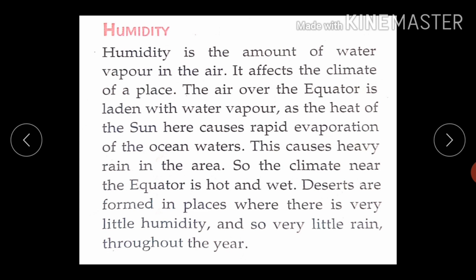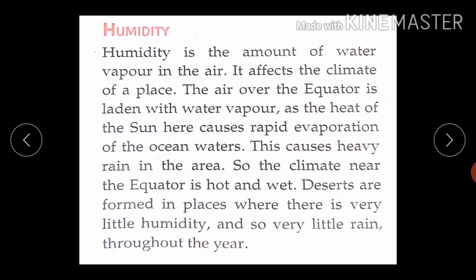Next factor is humidity. Humidity is the amount of water vapor in the air. It affects the climate of a place. The air over the equator is laden with water vapor, as the heat of the sun here causes rapid evaporation of the ocean waters. This causes heavy rain in the area, so the climate near the equator is hot and wet. Deserts are formed in places where there is very little humidity and so very little rain throughout the year.